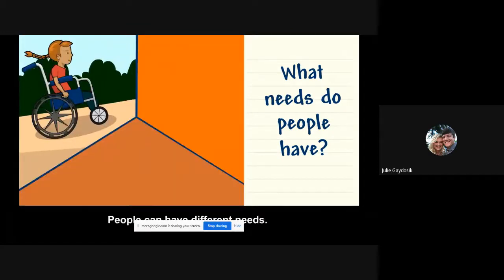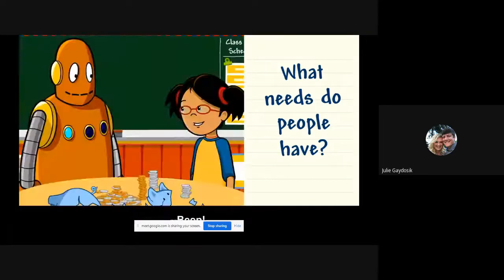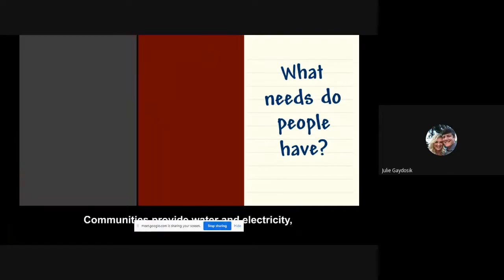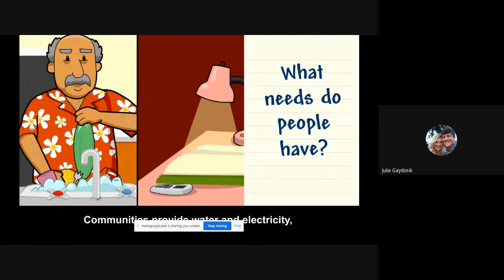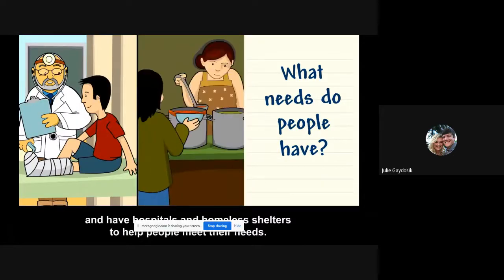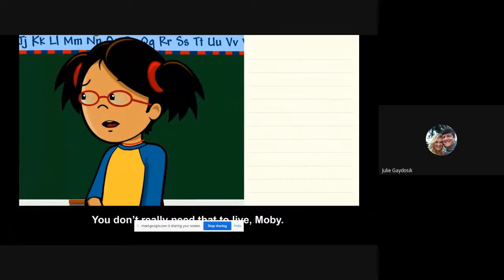People can have different needs. Right, Moby. Communities help people meet their needs. Communities provide water and electricity and have hospitals and homeless shelters to help people meet their needs. You don't really need that to live, Moby.